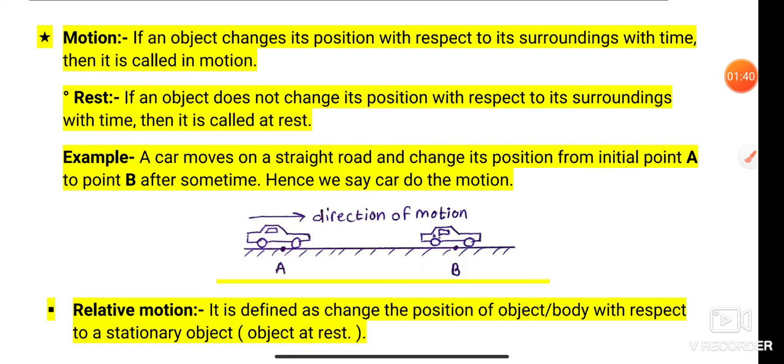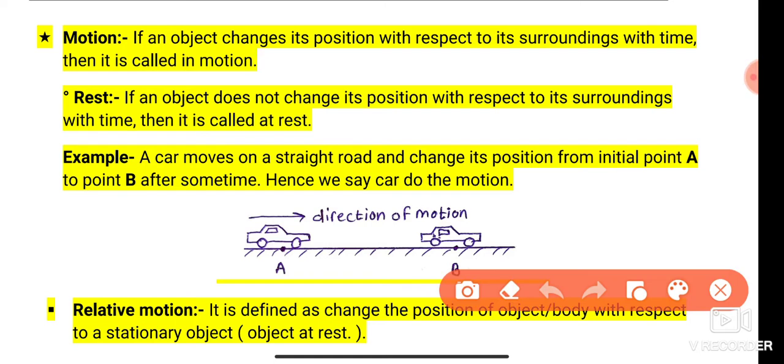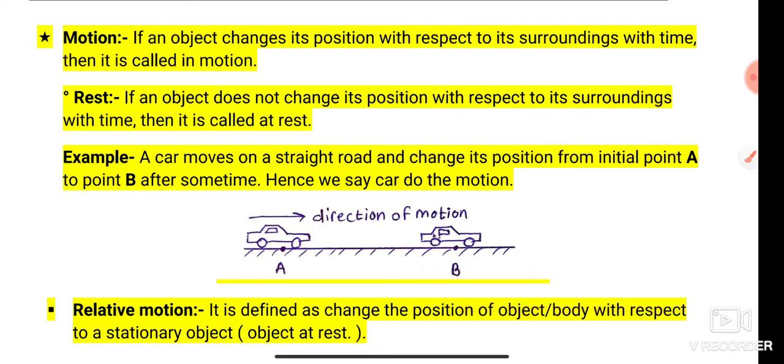Next is rest. If an object does not change its position with respect to surrounding and with time, then it is called rest or stationary. When an object does not change its position with respect to time, it is known as rest or stationary. Like trees, buildings, etc. do not change their position, they are at rest or stationary.